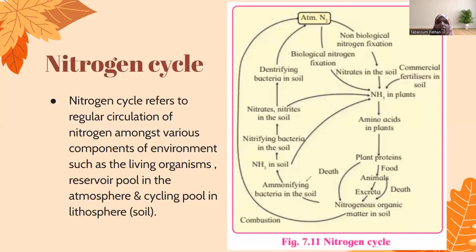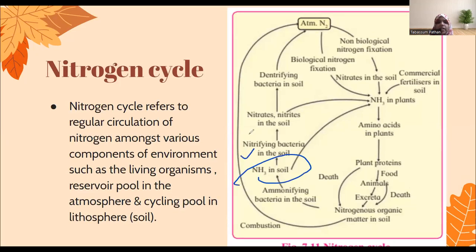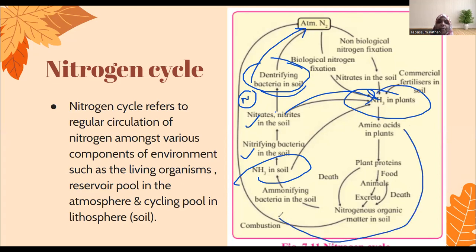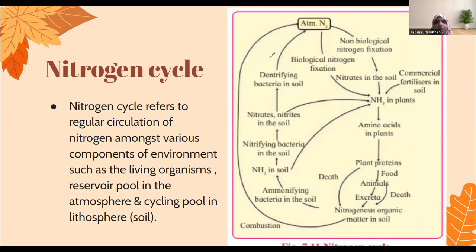Once ammonia is in the soil, nitrification happens, nitrites and nitrates are formed, and some of it will be utilized by the plants, and some of it will be denitrified by the bacteria in the soil. That is, nitrogen will be separated from its components, converted to N2 form and returned back to the atmosphere. Again, when these plants die, they go through the same process, and some of the nitrites are denitrified and returned back to the atmosphere. So this is how the cycle keeps on going.